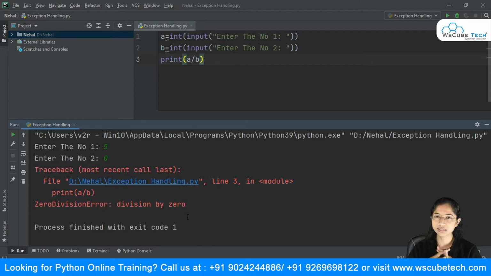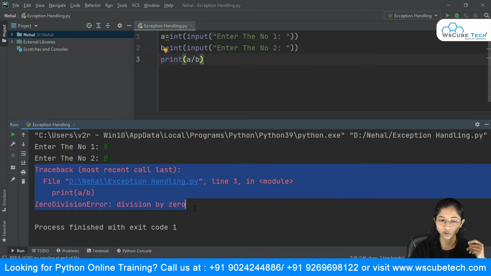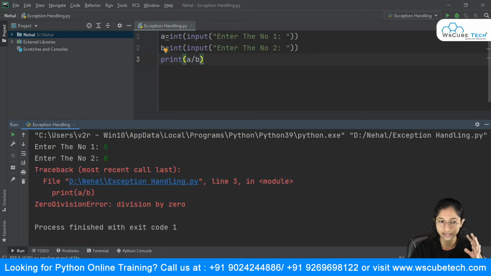So basically we can say that runtime errors are those errors where there won't be any syntax error, and you won't be facing any logical error. You can see that my logic is absolutely correct over here. It's completely working fine. But for a specific condition, when the user gave another input, I'm getting this exception, or as for now you can just call it an error, and this is nothing but the runtime error.